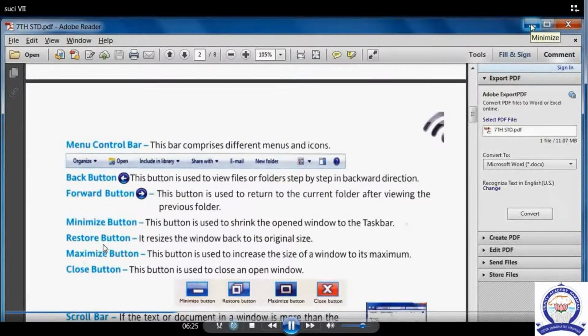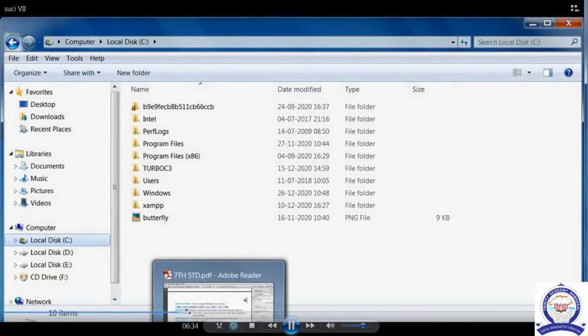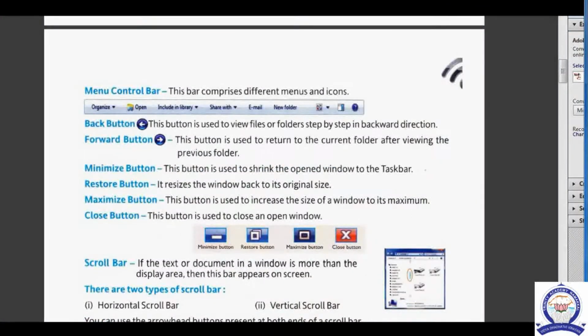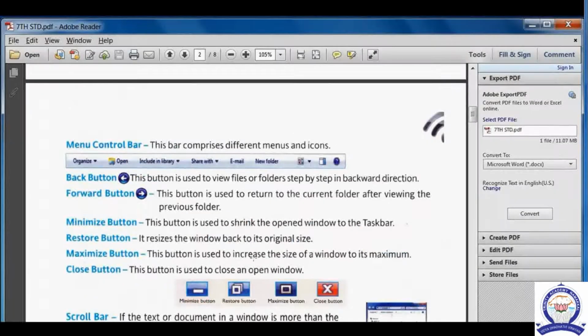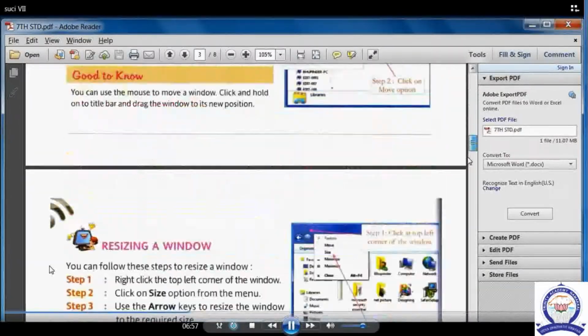Okay, next one: back button, forward button, menu, minimize button, restore button, maximize button. Maximize and restore button both are the same, and the last one is the close button. Minimize button means if we press minimize, we can see the same bar inside the task bar. Maximize means we want to see a huge size of the screen. If you want to cover the whole screen in a big size, we can press the maximize button.